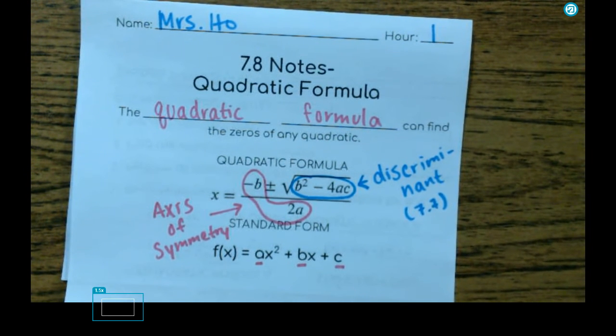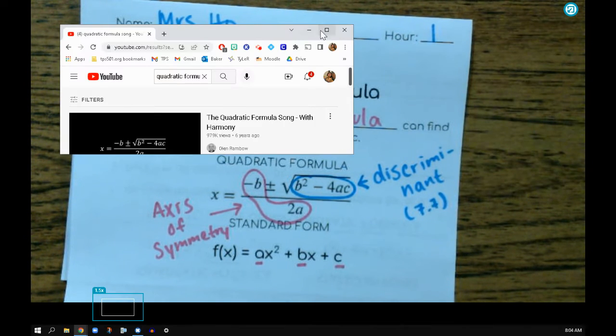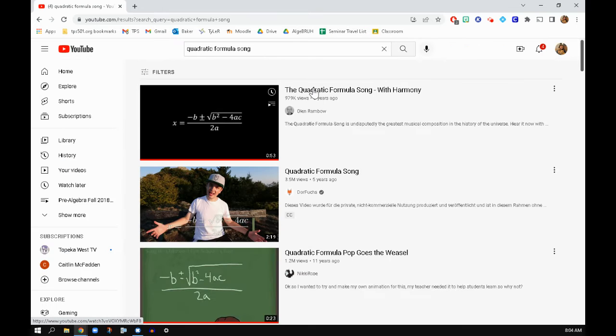I'm going to hop over to YouTube and show you. Let me finish a sentence. Like I said, you do not need to remember the quadratic formula, but if you do, it's going to make your life a lot easier because you're not going to have to look back every time. So, the easiest way to remember the quadratic formula, the way I learned it a million years ago in Algebra 1, is by learning it to the tune of Pop Goes the Weasel.